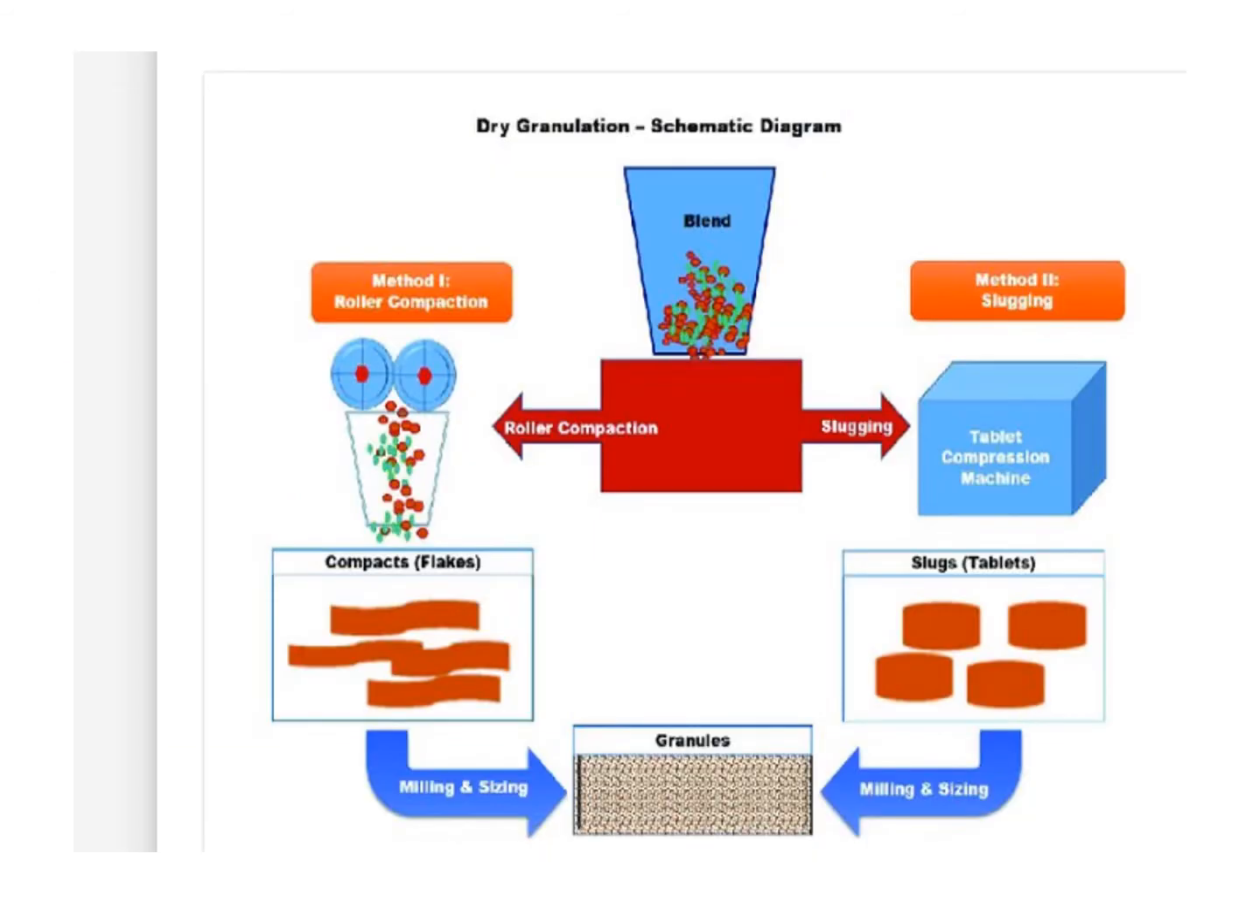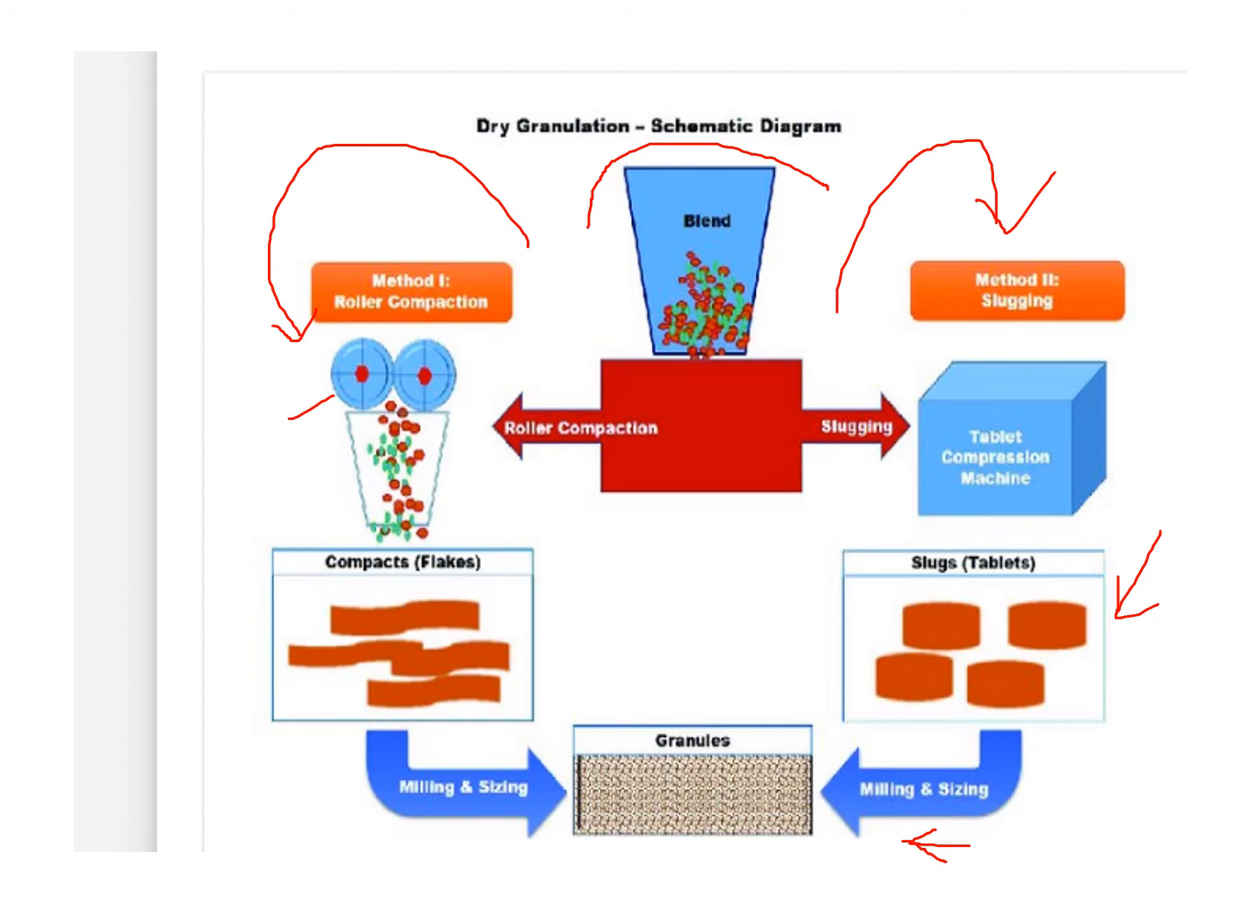Now you can look at this picture. This is a blend of powder. First we are using the slugging approach. By using a tablet compression machine, the slugs are formed, and these slugs are milled into granules. Second approach is the roller compaction, in which between the rollers ribbon shaped material is formed like this, and then these are milled and screened into granules. These are the two approaches which are used for preparing granules by the process of dry granulation, slugging and roller compaction.